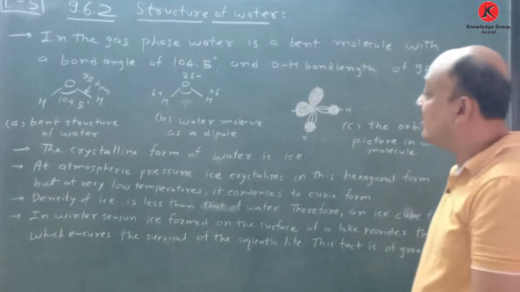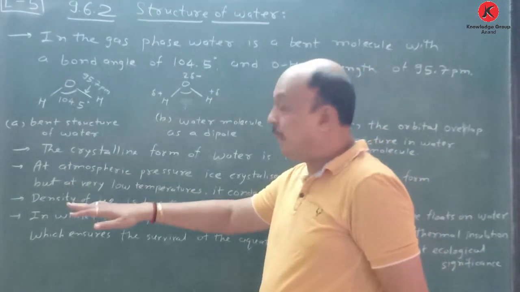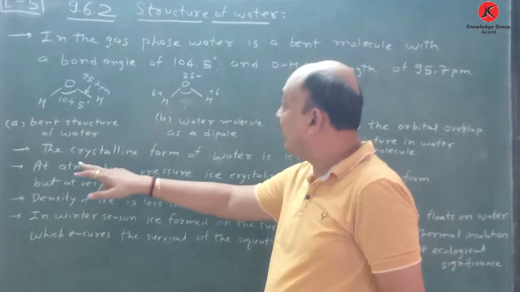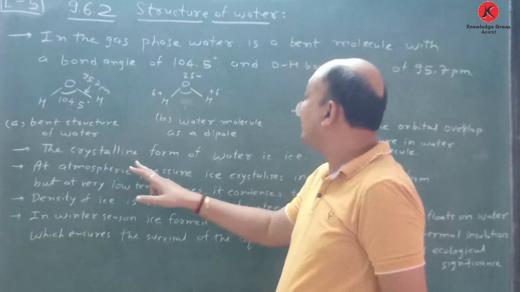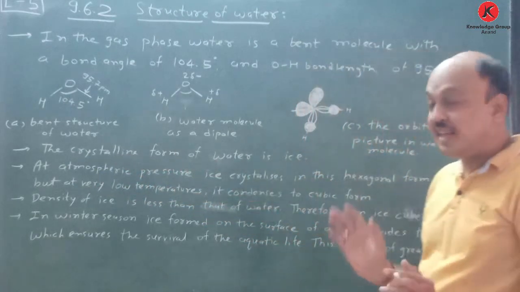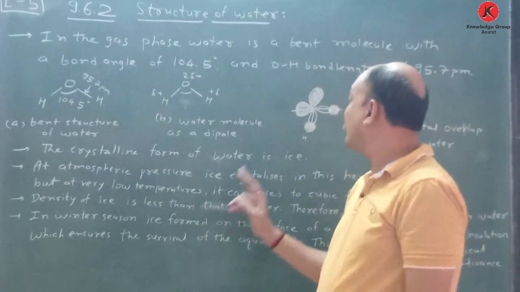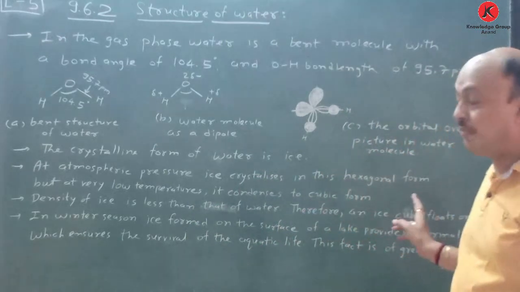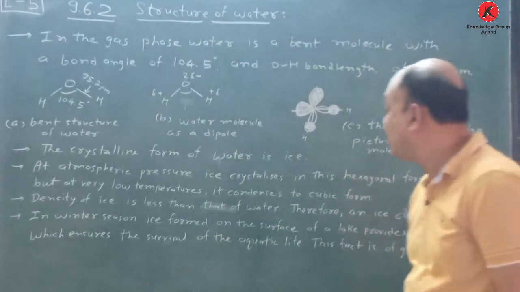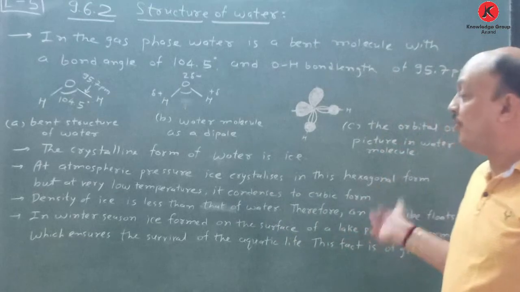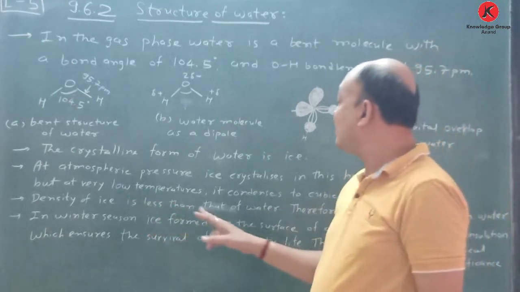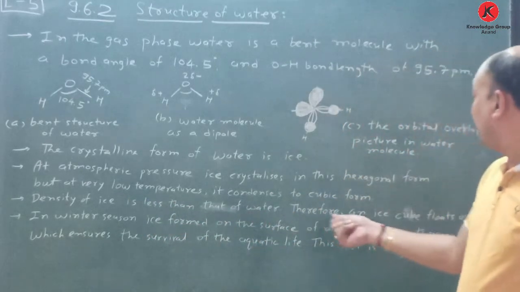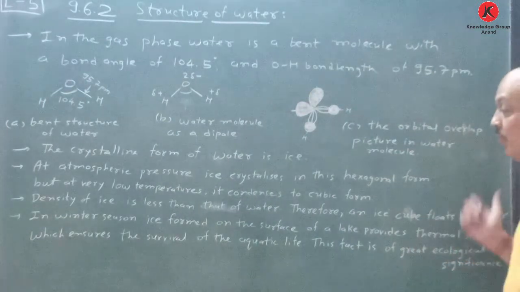So once again we repeat this topic regarding the water molecule. The crystalline form of water is ice. At atmospheric pressure, ice crystallizes in hexagonal form, but at very low temperature it condenses to cubic form. The density of ice is less than that of water, therefore an ice cube floats on water.